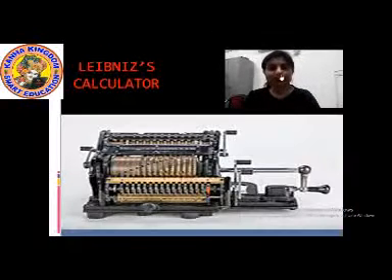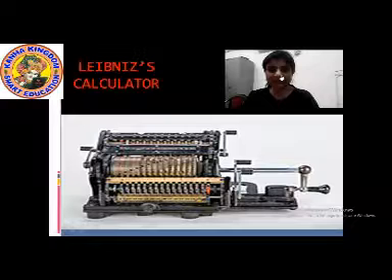Students, this is the picture of Leibniz calculator. Can you see there a wheel with a handle in it? On the right side, can you see it with a black handle? Yes, that was the handle to rotate the wheel. And there are many numbers in this calculator that can be rotated with the help of this wheel so that we could perform the mathematical calculations very easily.